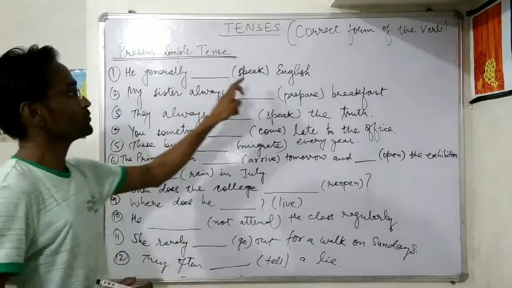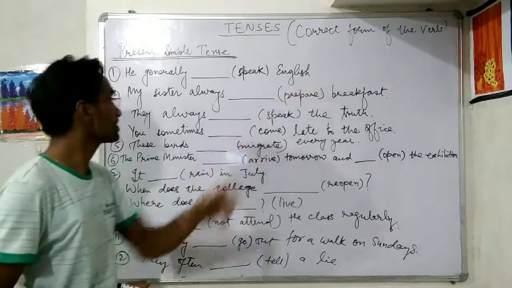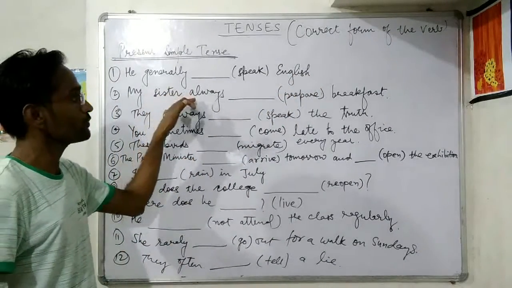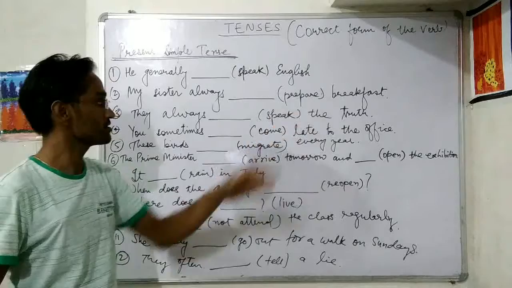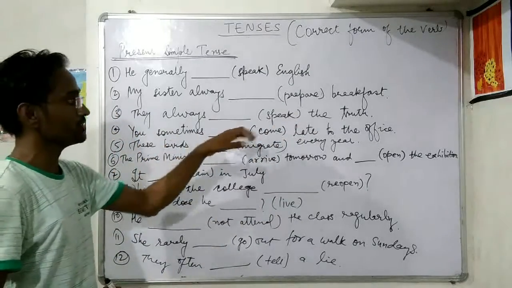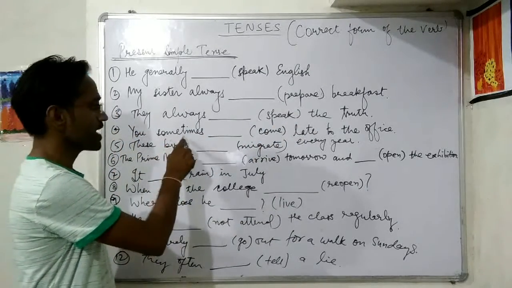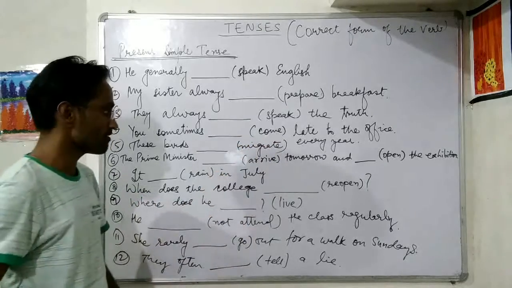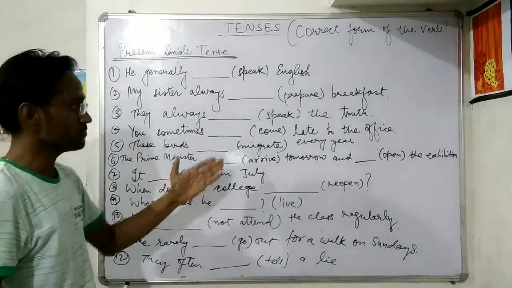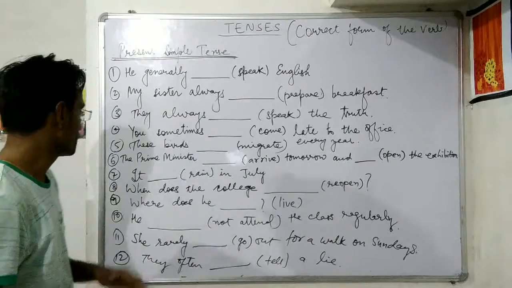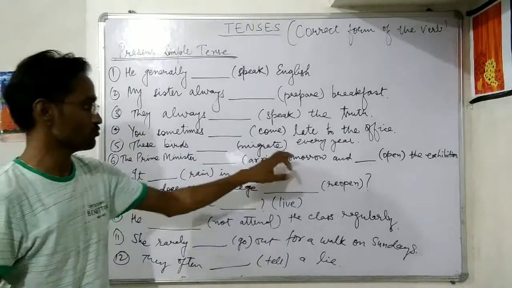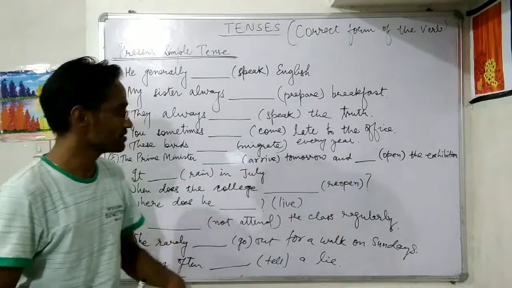He generally speak English. My sister always prepare breakfast. They always speak the truth. You sometimes come late to the office. These birds migrate every year. The Prime Minister arrived tomorrow and open the exhibition.